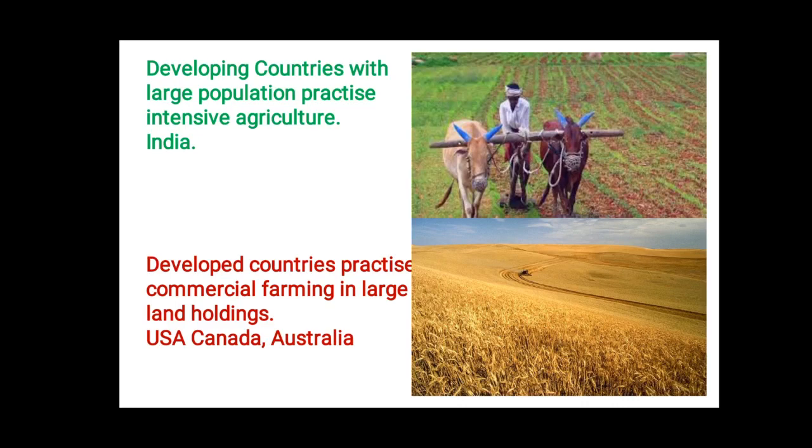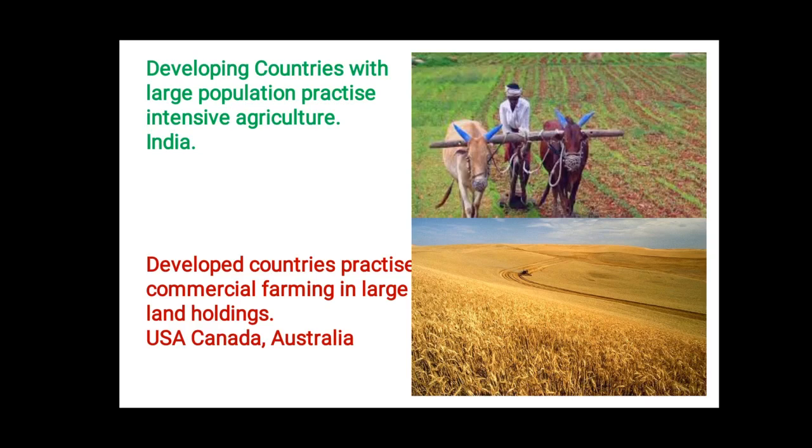Now children, agriculture has developed in different ways at different places in different parts of the world. So let's see. Developing countries like India with large population usually practice intensive agriculture. As you all know, intensive agriculture is nothing but growing more than two crops in the same piece of land in a year. In countries like India, farmers usually have small holdings, so they grow crops only for subsistence farming.